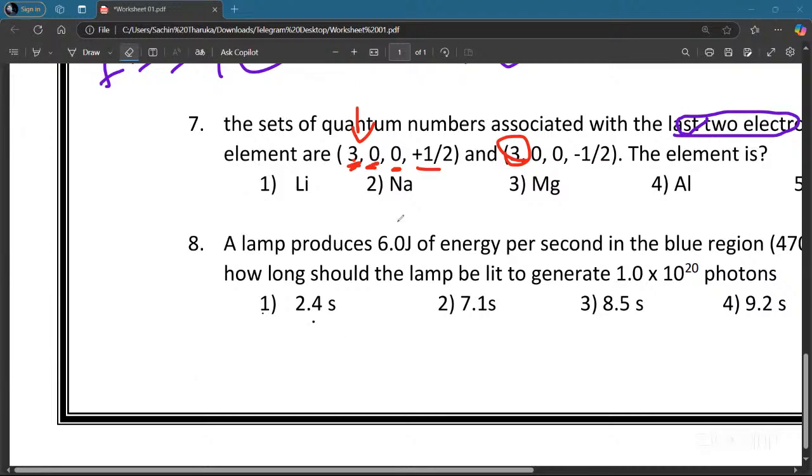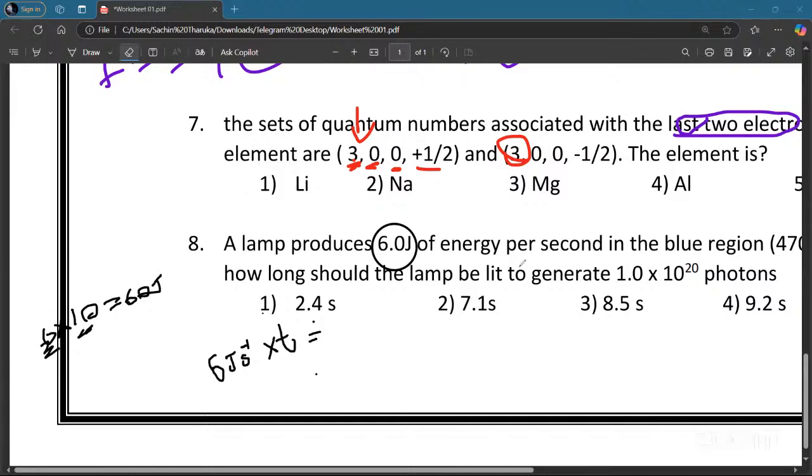So this is actually joules per second, the hidden value. That means 6 joule per second. When you multiply by a certain time, you get a certain energy. You multiply joule per second by a second value. Let's say you are multiplying by 10 seconds. 6 into 10 is going to be 60 joules. Why? This is joule per second and this is second, and per second and second cancel off, you get a joule value.